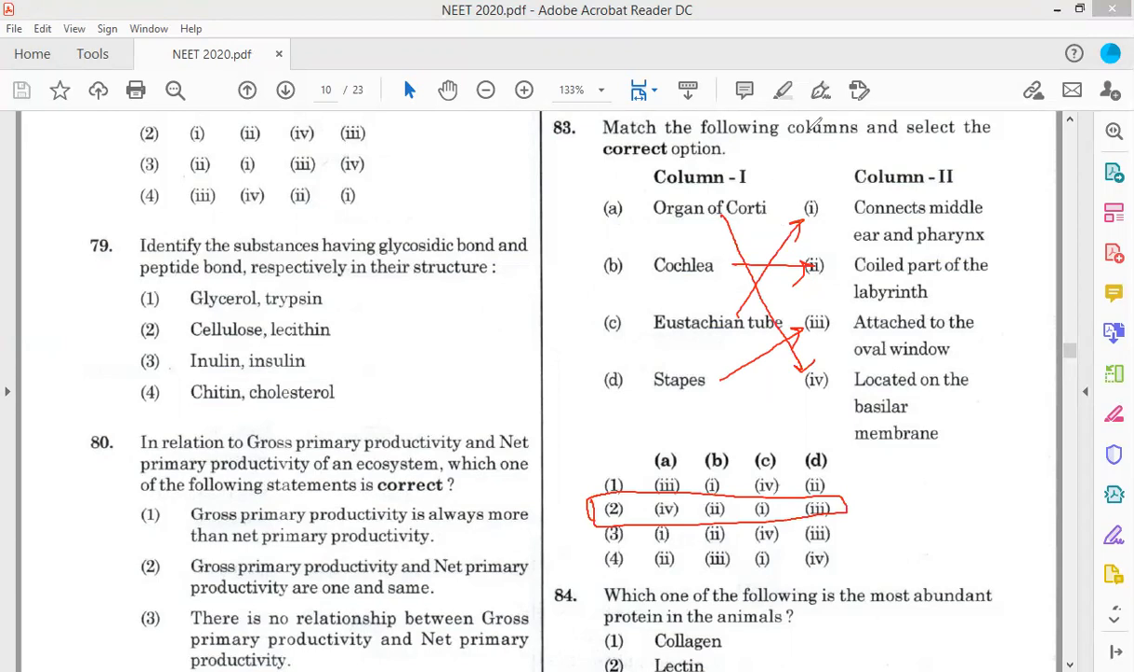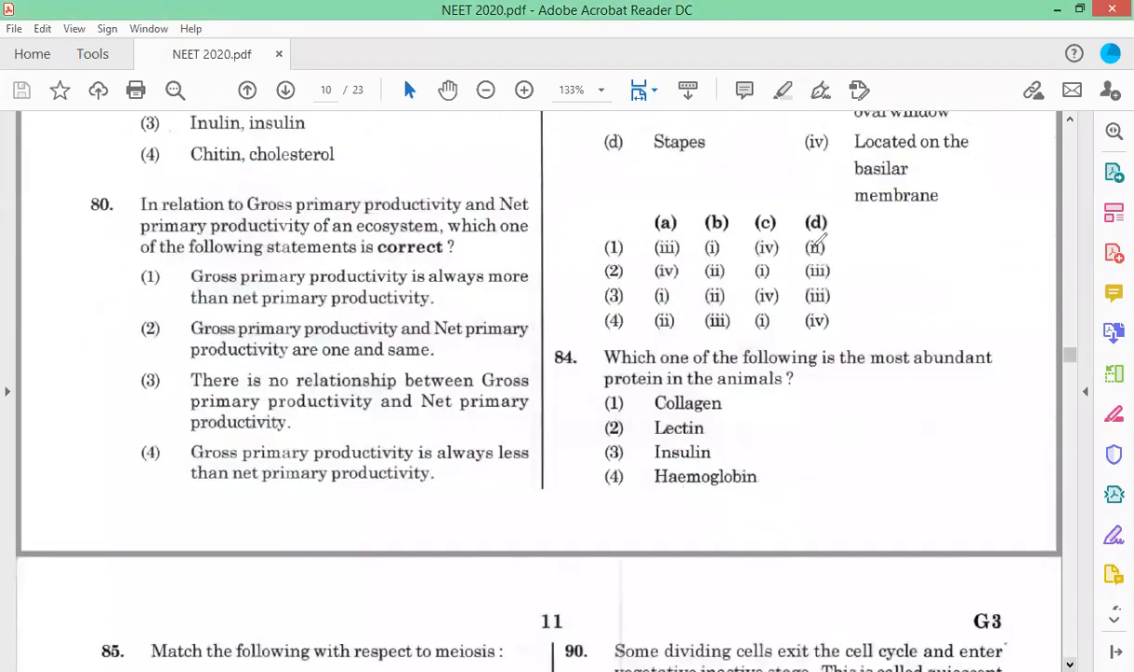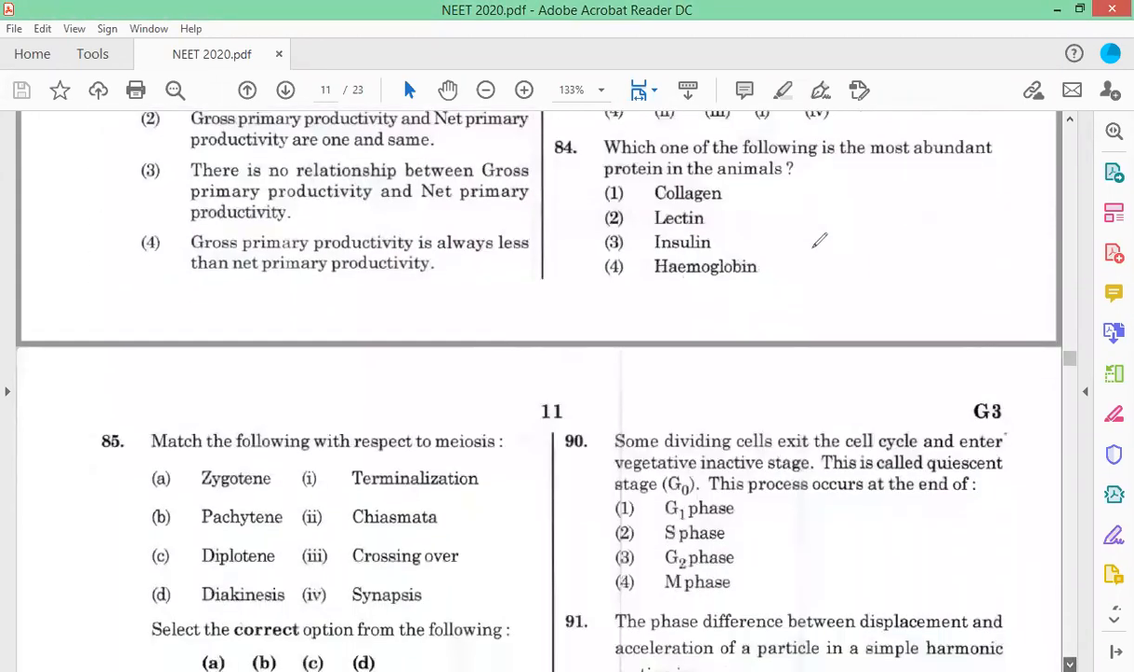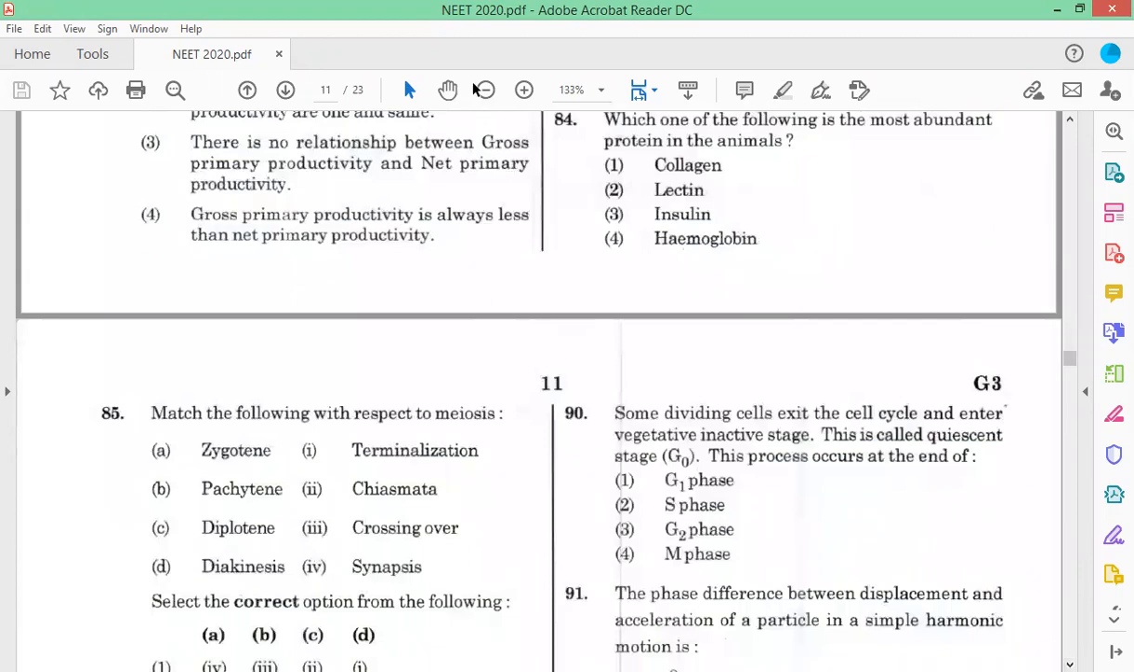Now coming to the next question, 84. Which of the following is the most abundant molecule in the animals? You know that collagen is the most abundant protein in the animals. Which of the following is the most abundant protein? The most abundant protein in the animals is collagen, right? Answer is 1, collagen.